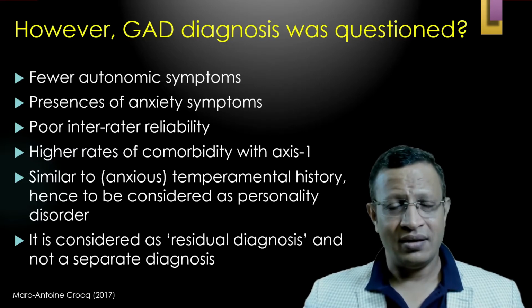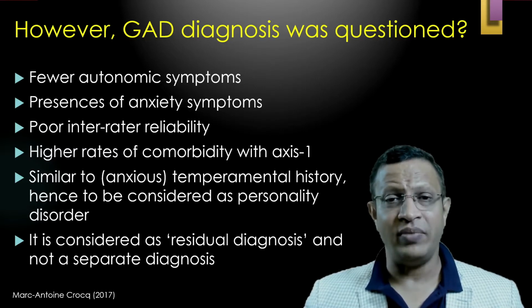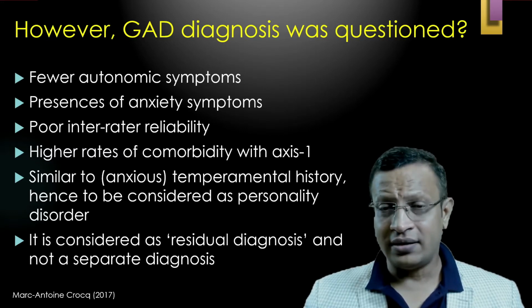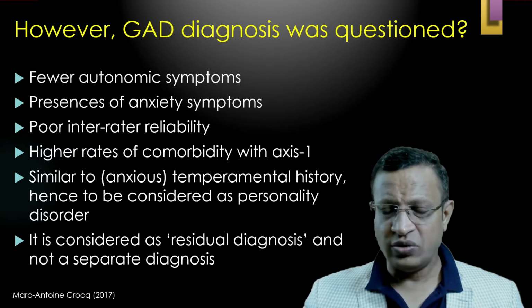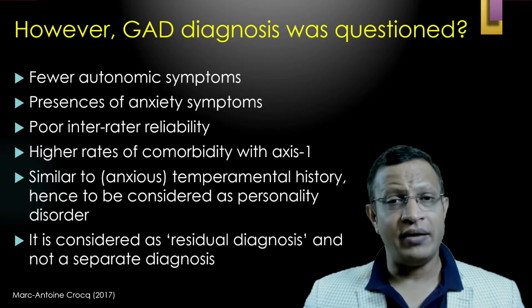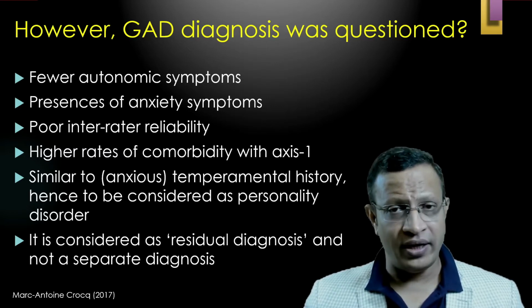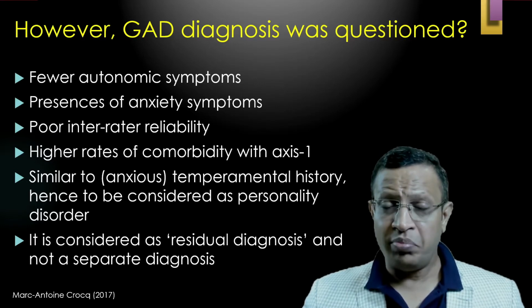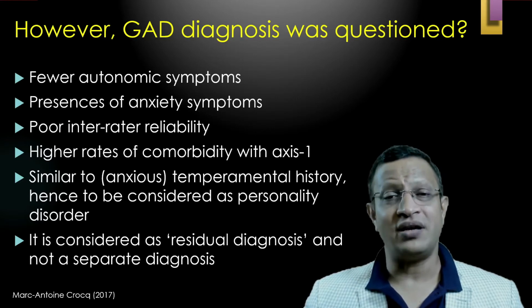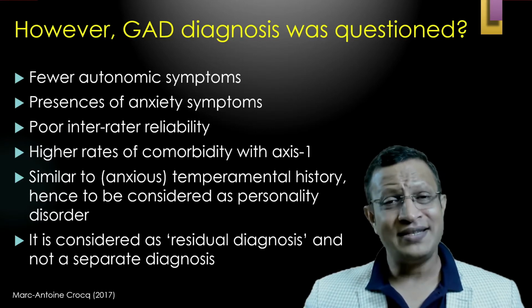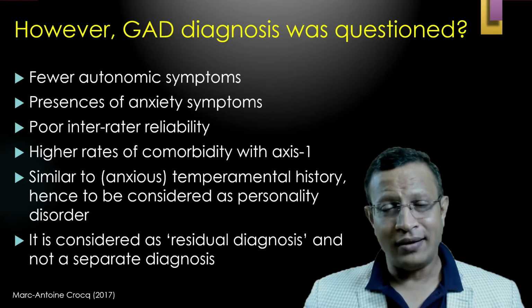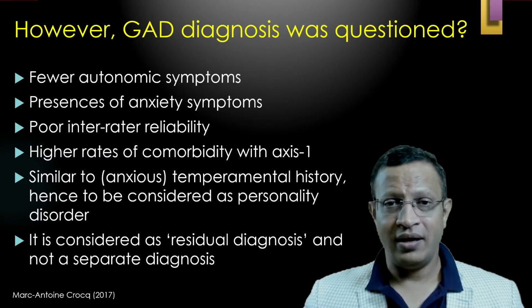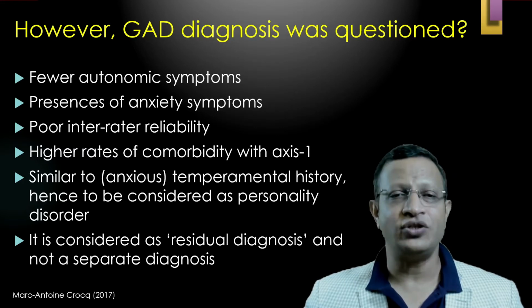That means the agreement is very low: when one psychiatrist makes a diagnosis of generalized anxiety disorder, the other psychiatrist will rarely accept it. At the same time, there are higher rates of comorbidity; studies have clearly said that the lifetime prevalence of comorbidity with generalized anxiety disorder is somewhere around 70 to 90%. That means generalized anxiety disorder invariably has another coexisting psychiatric disorder.